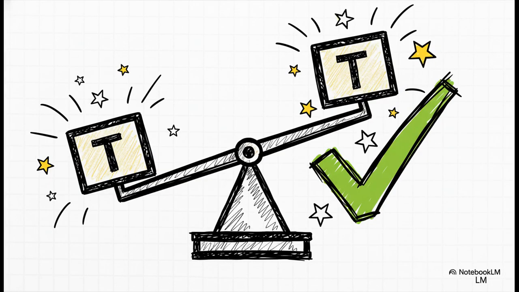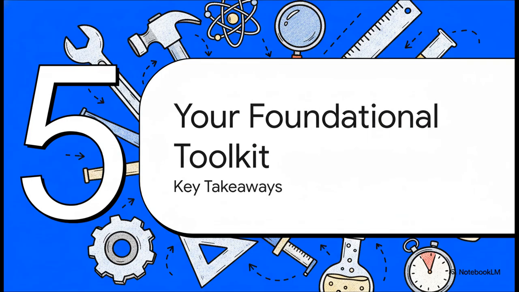The left side is T and the right side boils down to T. They match perfectly. We just proved that this formula makes physical sense without using a single number. That right there is the power of dimensional analysis. It's such an incredible tool for checking your work, especially in an exam. All right, so let's bring it all home. Let's wrap this up and pack your foundational toolkit with the absolute must-knows from today.